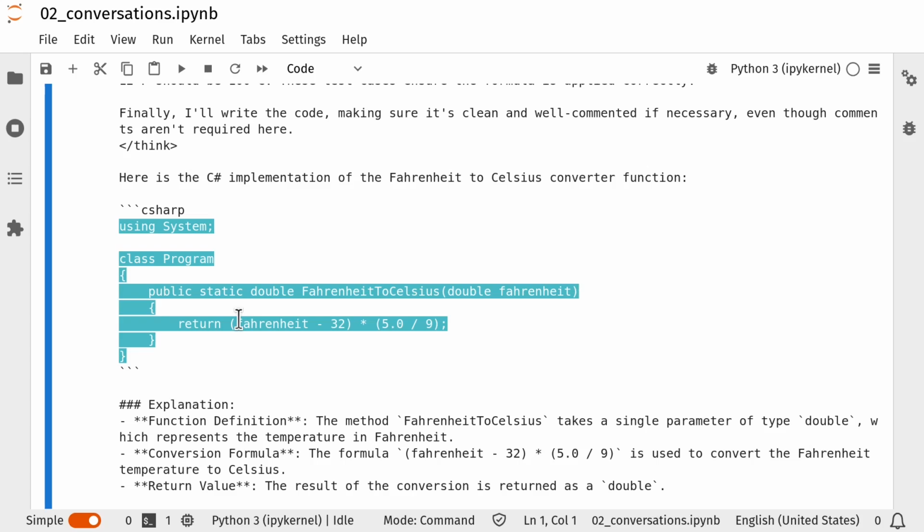Fantastic. So that demonstrates that we weren't having a conversation with the 1.5 billion parameter model. We were just passing it data and it was making a prediction. And so we can also take that data and we can pass it to a different model. It did not need to be the 7 billion parameter model. It could be any model that we've installed on our machine.